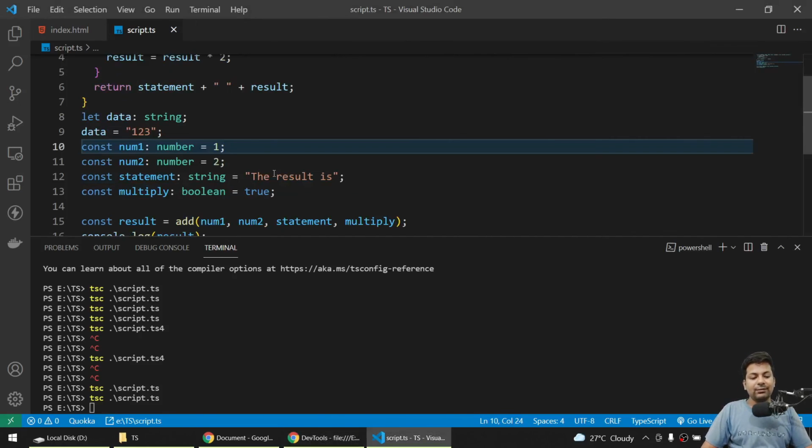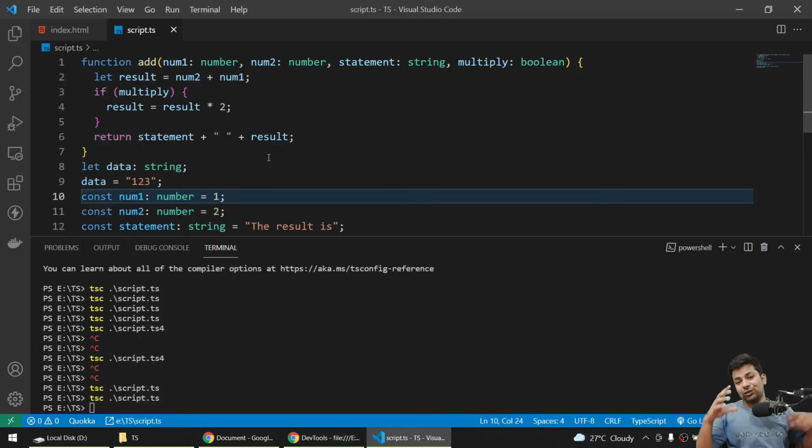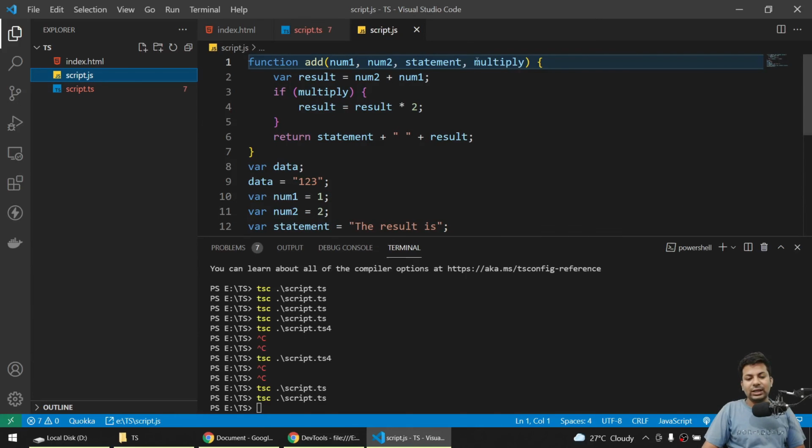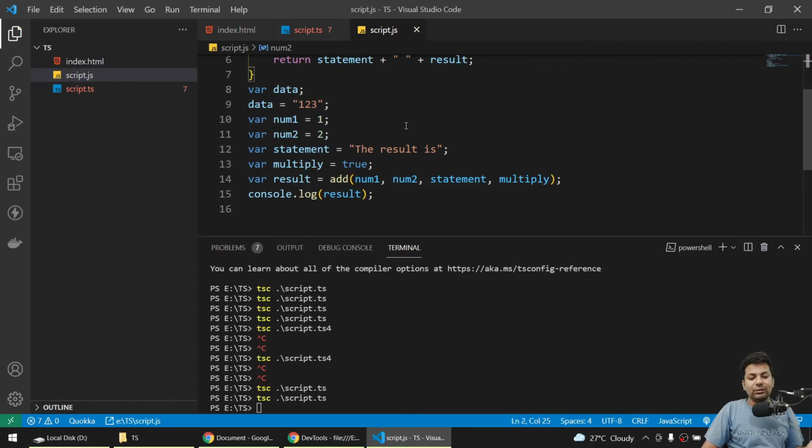So how is this happening? We are just telling the types, and TypeScript is all about types. You just say array types, object types, and that's all of it. Now every time we do this, the JS files get changed again and again. If we go to the JS files, you can see we got the data and everything that we declared is gone, because that's just a part of TypeScript.